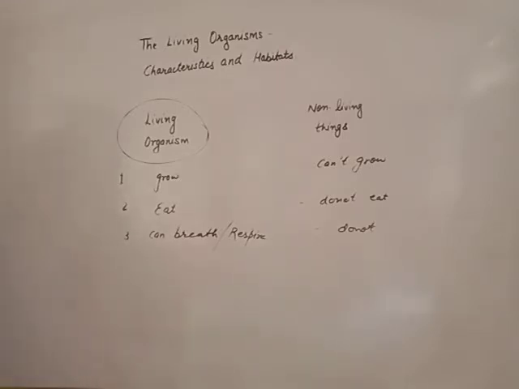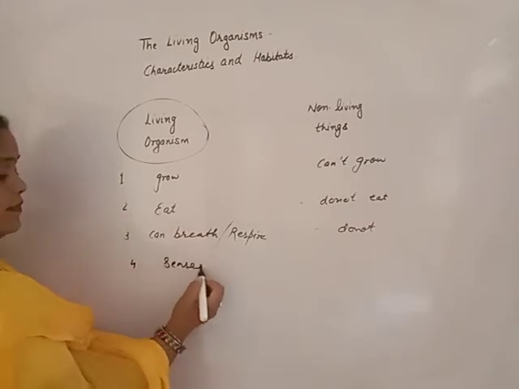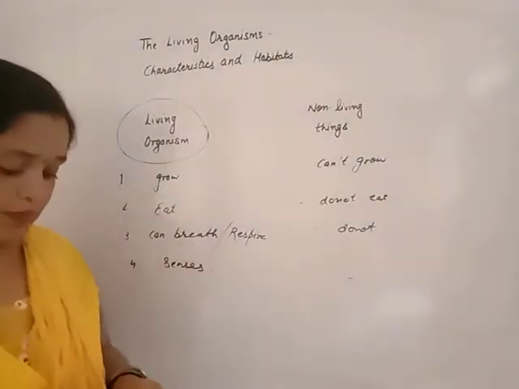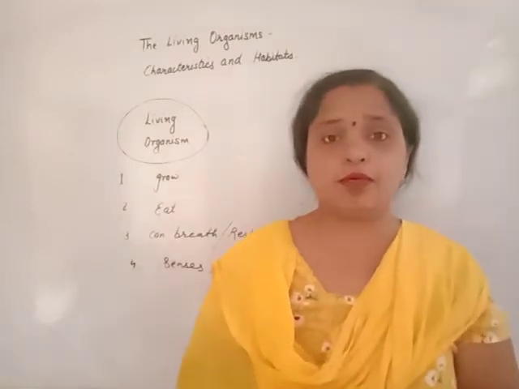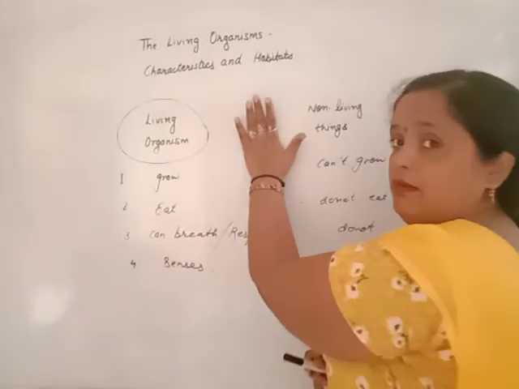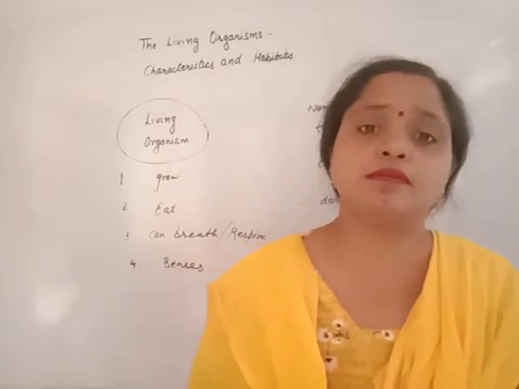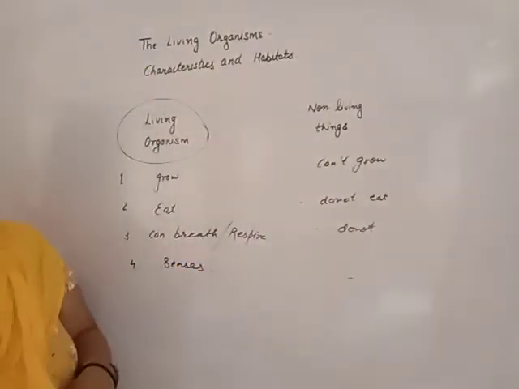Further, beta, living organisms have some senses, five senses, with us, but non-living things don't have them. Suppose anyone wants to hit you, you will move back because you are living, you have senses. But when you hit the wall, will it move back? The answer is no, it remains stable because it does not have senses. Clear?